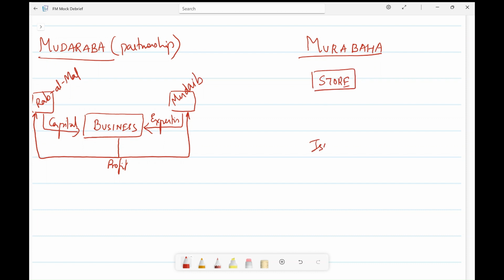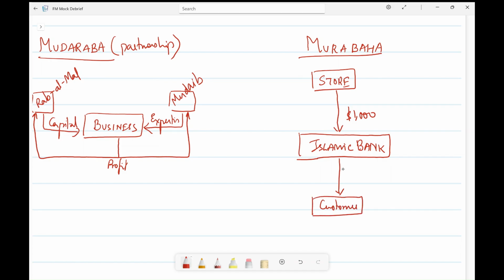The Islamic bank will buy it from the store for $1,000 and will resell it to the customer of the Islamic bank for, let's say, $1,100. So there are people who come and ask, isn't this $1,100 interest? That extra $100, isn't it interest? No, it is not interest.